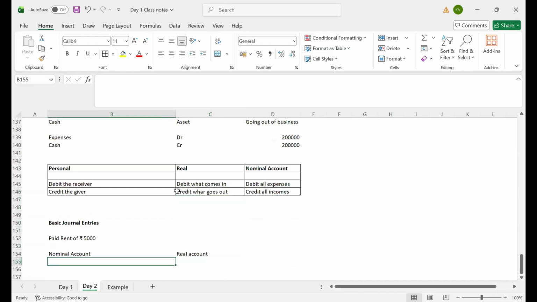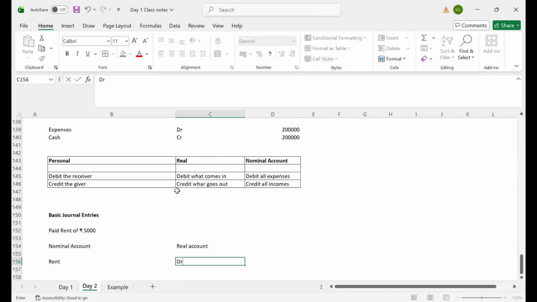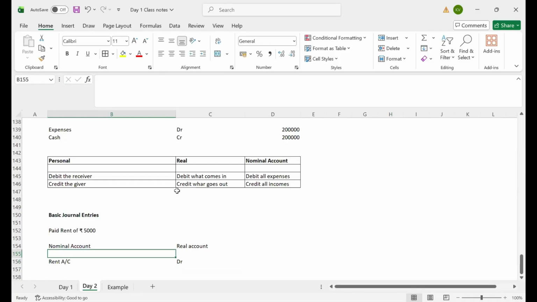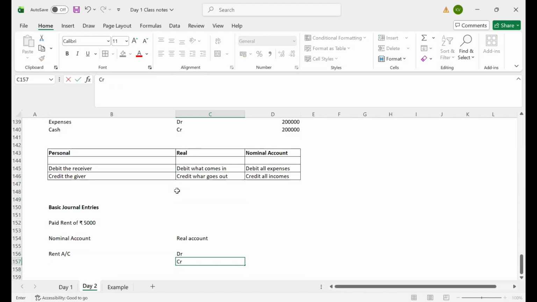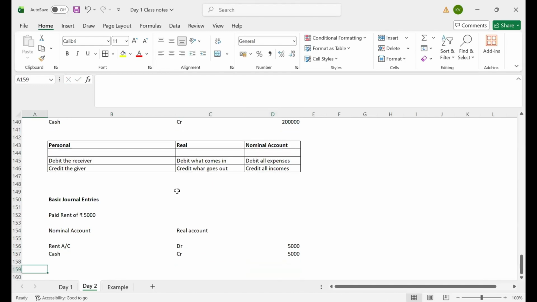Here, I'm paying rent. Rent is an expense, right? As per the nominal accounting rule, what do we need to do? Debit. Rent account debit. And cash is an asset, right? For assets, we need to apply the real accounting rule: debit what comes in and credit what goes out. Is cash coming into our business? No, right? I am paying cash as rent to a third party. Then credit what goes out. Cash is going out. Cash, 5,000. I hope everyone is clear with this transaction.